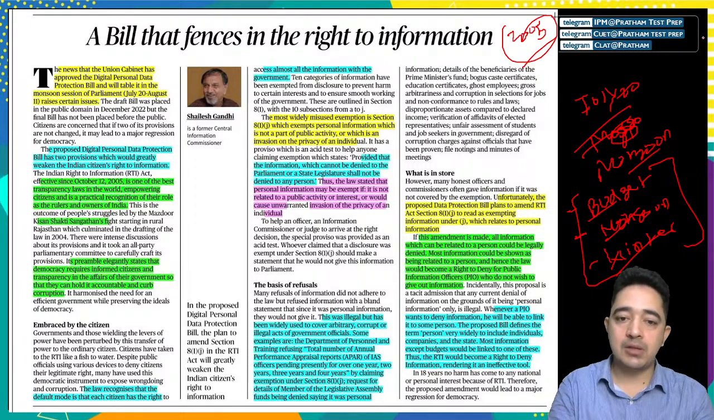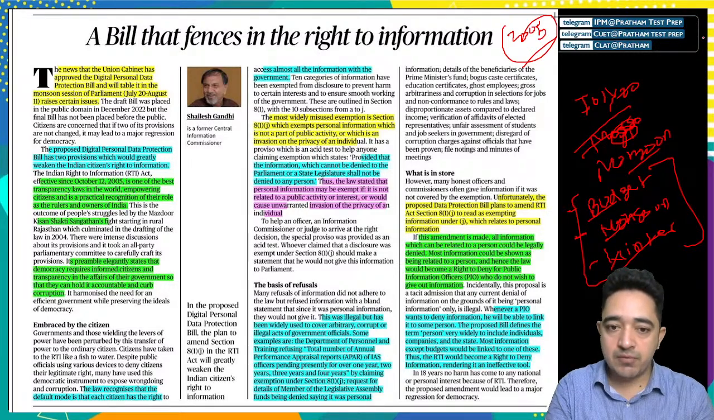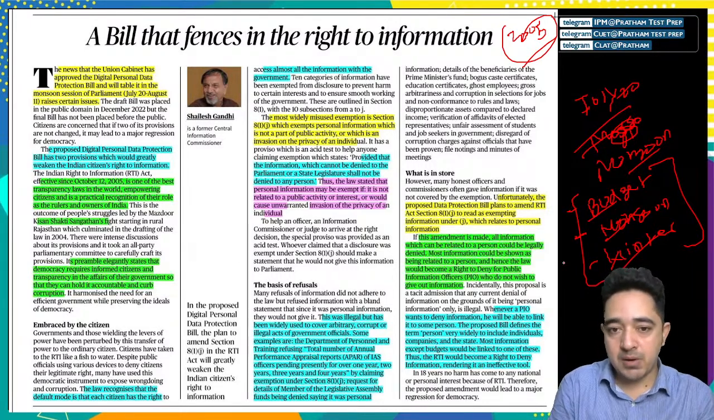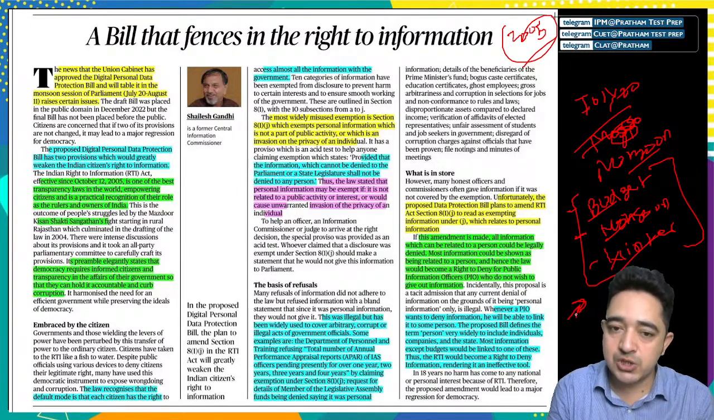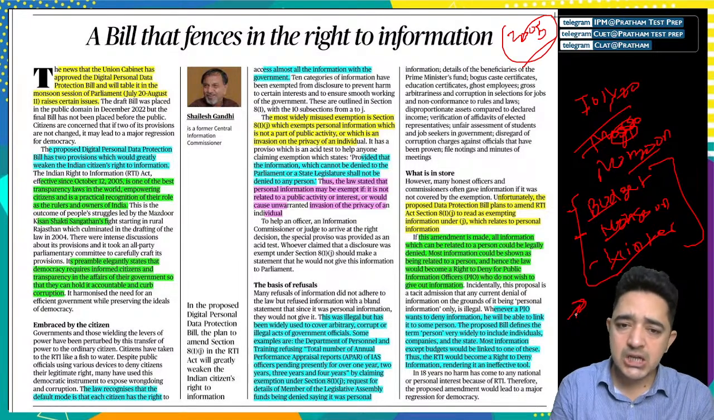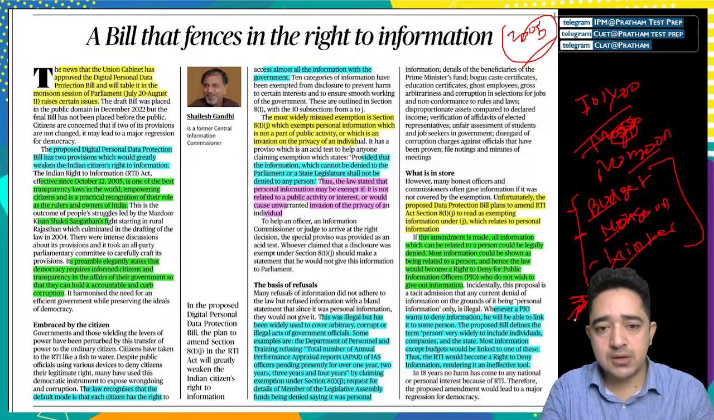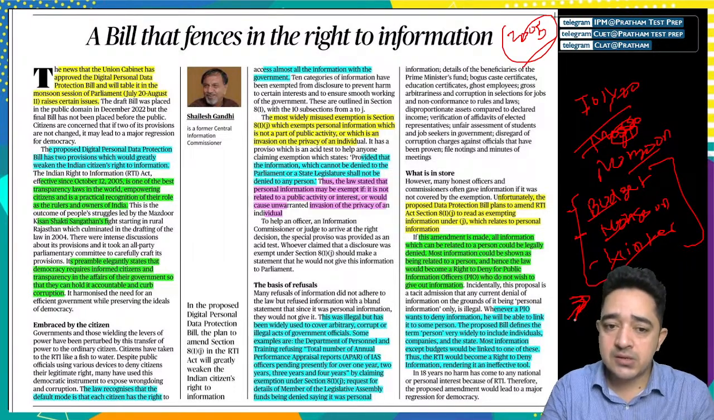Like, let me give you an example: the Department of Personnel and Training refusing the total number of annual performance appraisal reports of IAS officers pending presently for over a year, because the Department of Personnel and Training is the sole body responsible for the joining of IAS officers in our country. 2 years, 3 years or 4 years, by claiming exemption under Section 8(1), a request for the details of Member of Legislative Assembly funds is being denied, saying it was personal information.